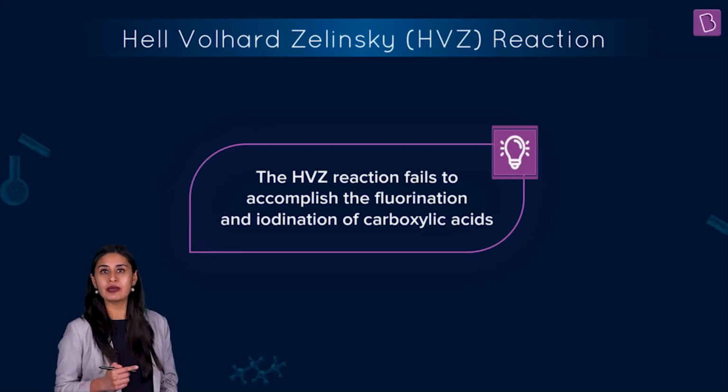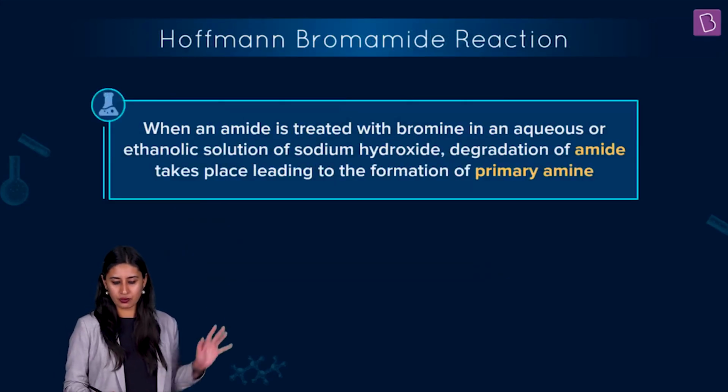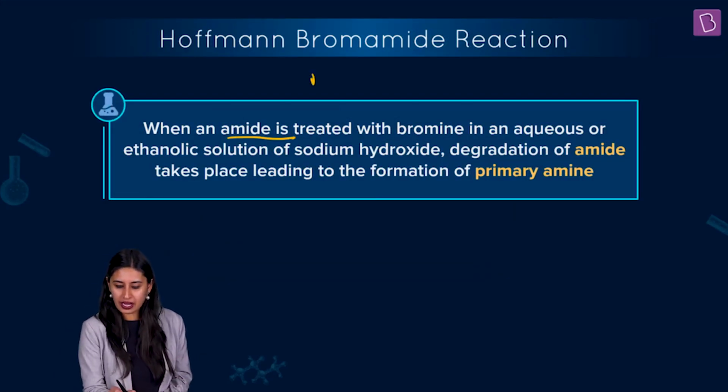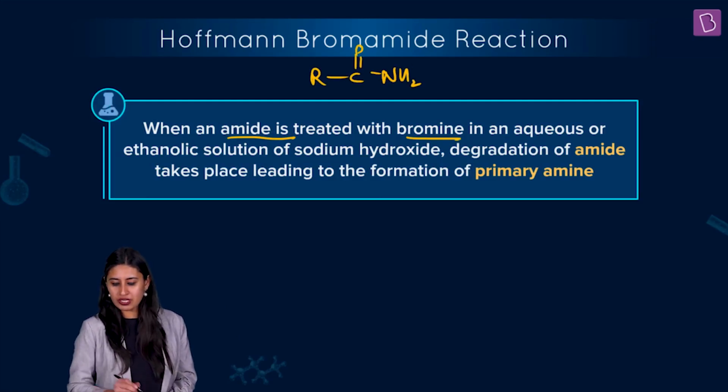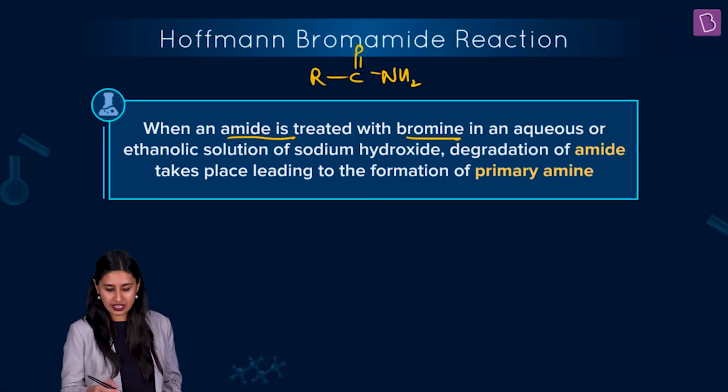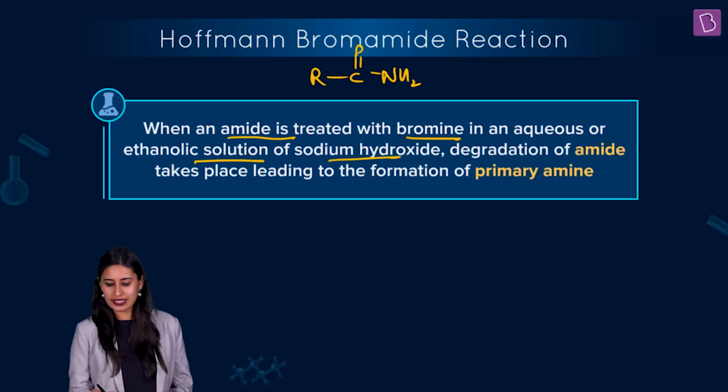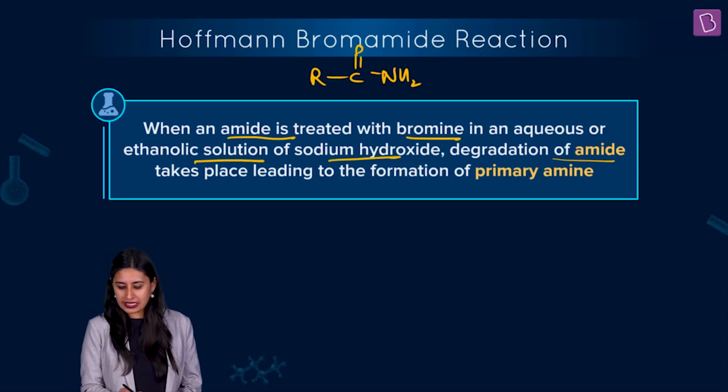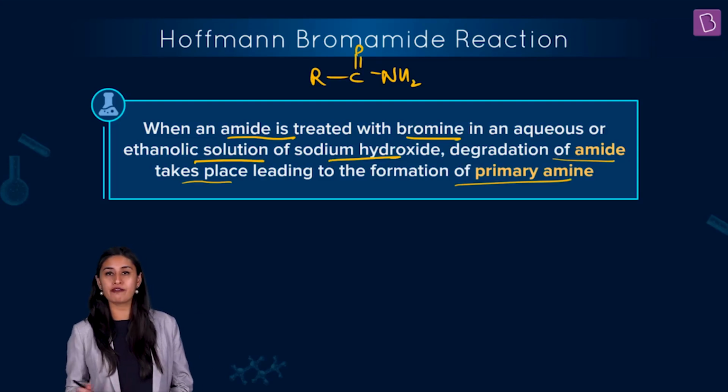Let's see another very important name reaction, which is the Hofmann bromamide reaction. What is it? When an amide, RCONH2, is treated with bromine in an aqueous or ethanolic solution of sodium hydroxide, degradation of the amide takes place, leading to the formation of a primary amine.